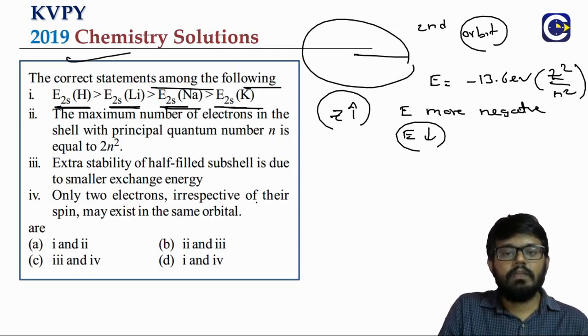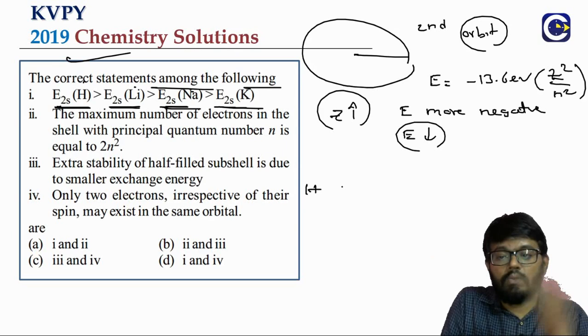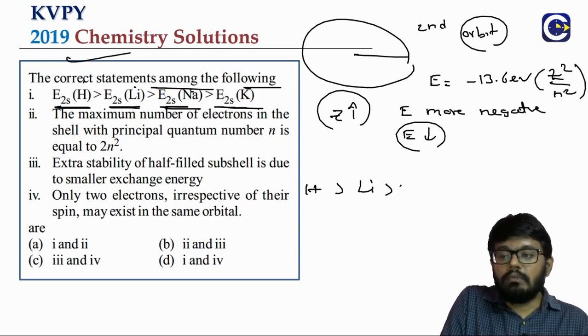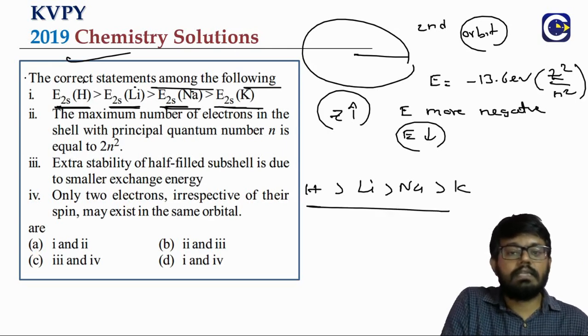So hydrogen, lithium, sodium, potassium: as you go from hydrogen to lithium, energy will decrease. From lithium to sodium, energy will decrease. Sodium to potassium, energy will decrease. So this is the correct order.